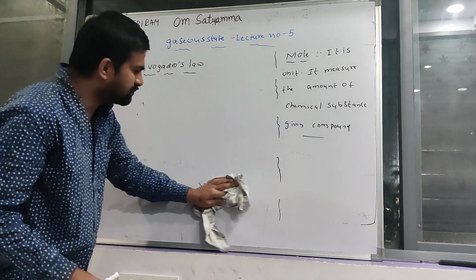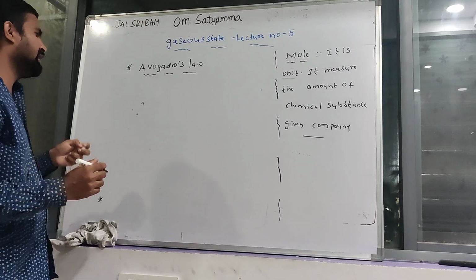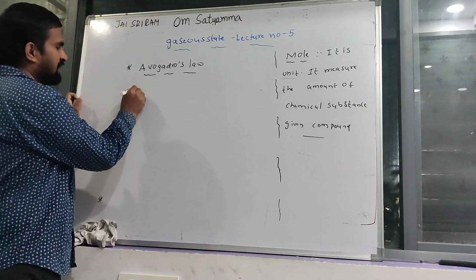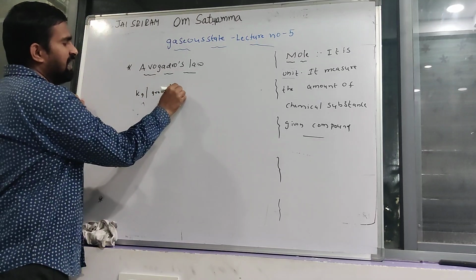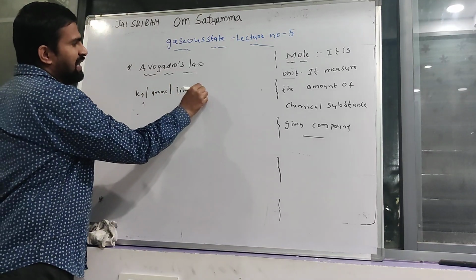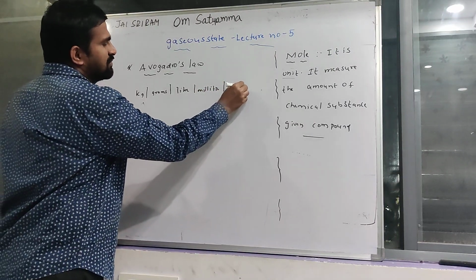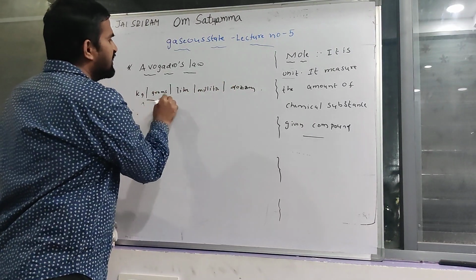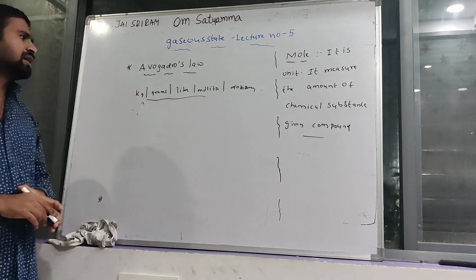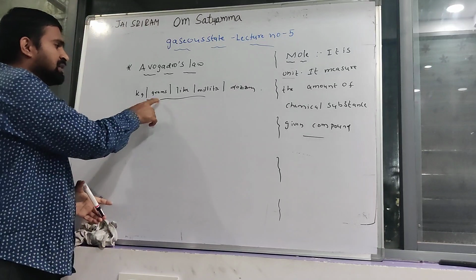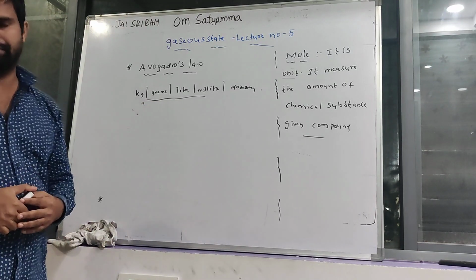Gram, kg, milliliter, liter, and dozen: these all are units. They measure the amount of given materials.